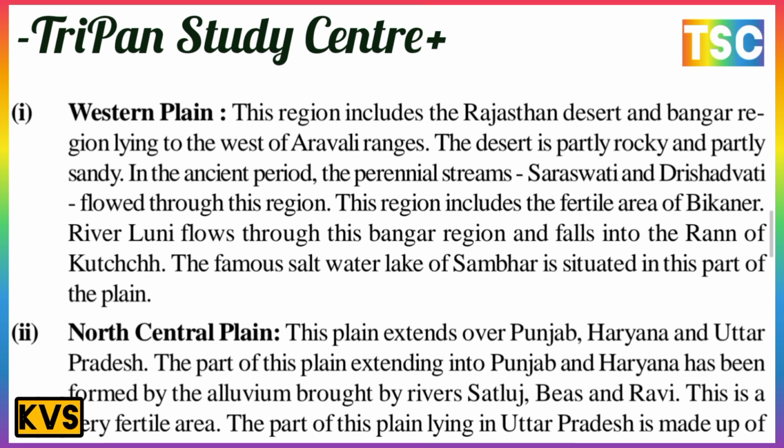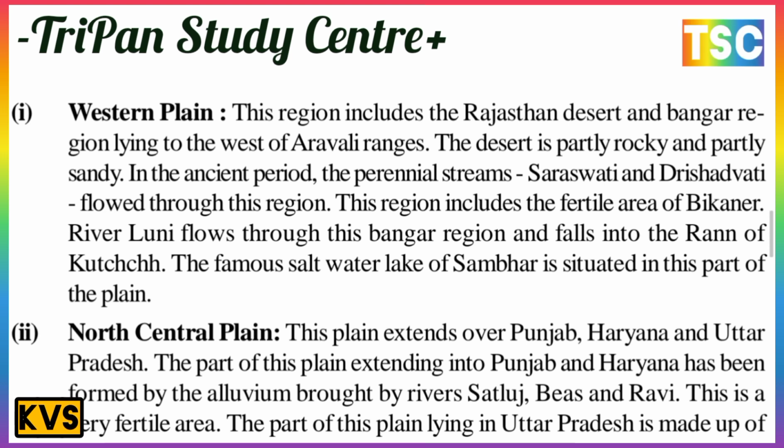The Northern Central Plain is also important. This plain extends over Punjab, Haryana and Uttar Pradesh. The part extending into Punjab and Haryana has been formed by alluvium deposited by the rivers Satluj, Beas and Ravi, and this is a very fertile area.